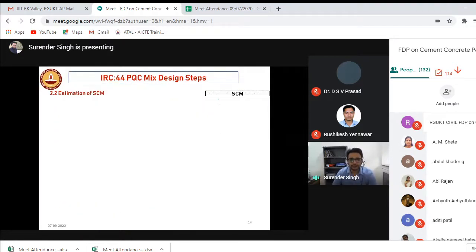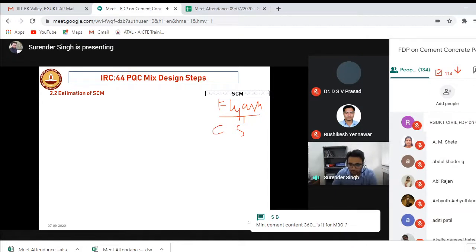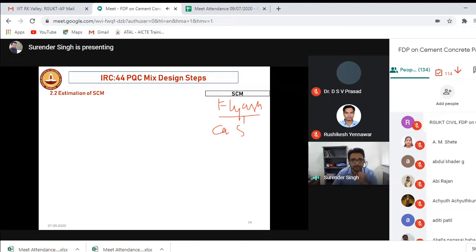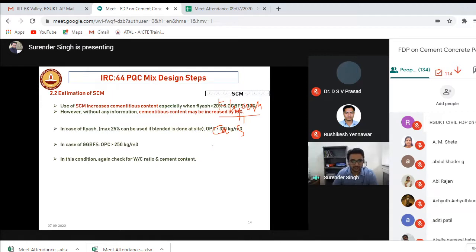Let's say you are using fly ash, so what will happen? At the site, you have seen that fly ash is used as partial replacement of cement by weight. If you are using 10% fly ash and replacing the cement by weight, it's not a good approach. But yeah, it's another concern how to take that into account. Because we are using fly ash, it will have silica as we discussed. It will also have some lime content. That means it's also a cement type of thing, right? So we can increase the cementitious content. How to do it? I'll show you.